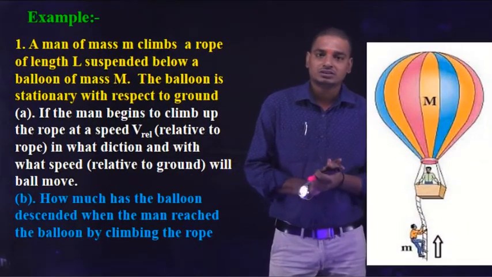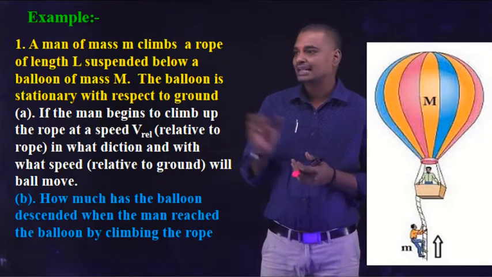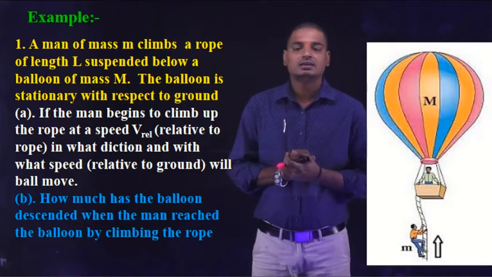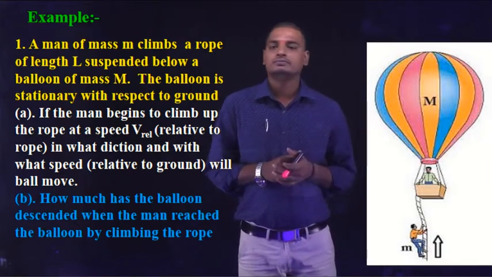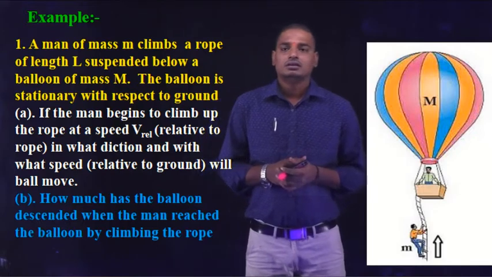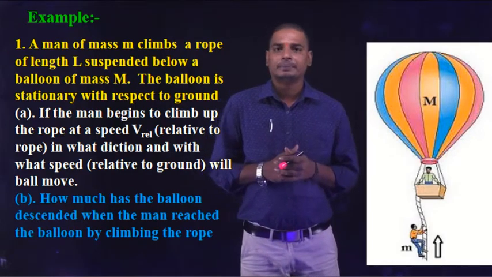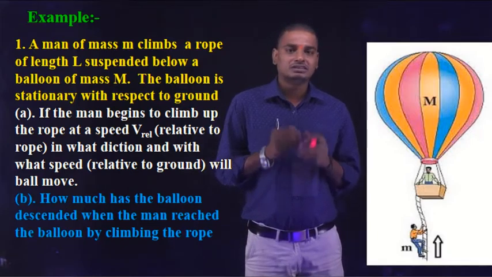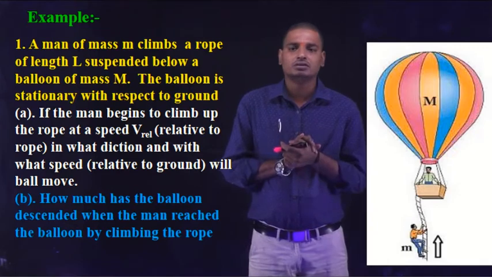So this is a question regarding the law of conservation of momentum, in which the question is as follows. A man of mass m climbs on a rope of length L. You can see the diagram here. The rope is suspended below a balloon of mass capital M. Initially, the balloon is stationary with respect to the ground.